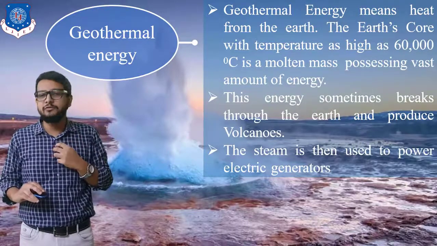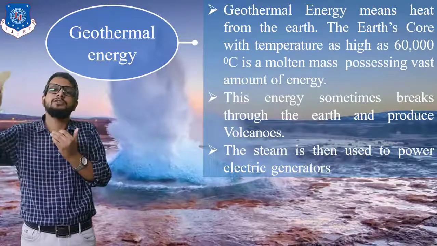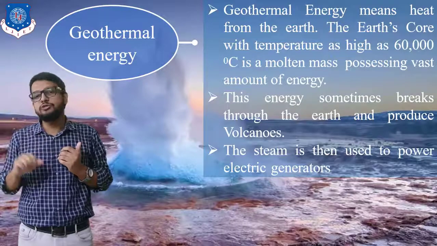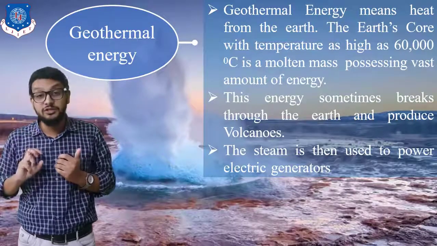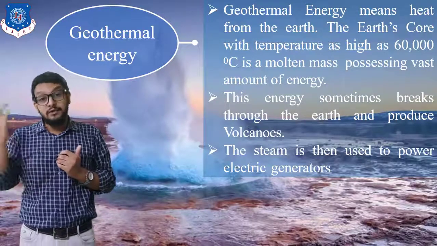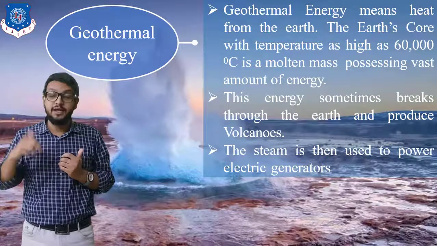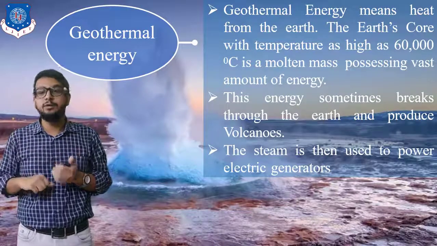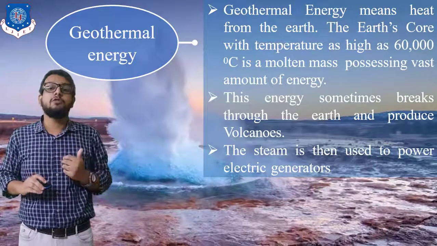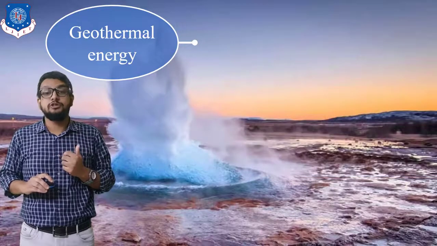As we know, heat flows from a high temperature to a low temperature, which means it is flowing towards the earth's surface from the center of the earth. Because of the heat energy, some portion of the water which is present in the earth crust gets vaporized and forms steam. That steam comes directly out from the surface of the earth and can be utilized to generate mechanical power, and from that electric current can be generated. This energy sometimes breaks through the earth and produces volcanoes also. The steam is then used for power generation.